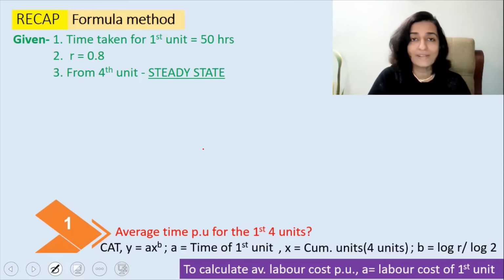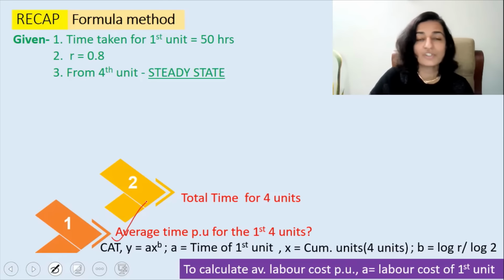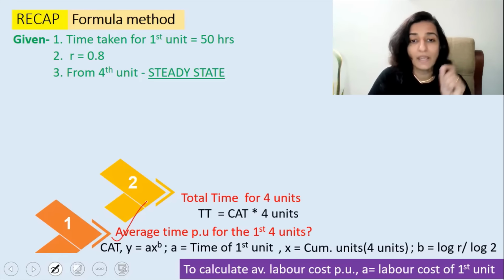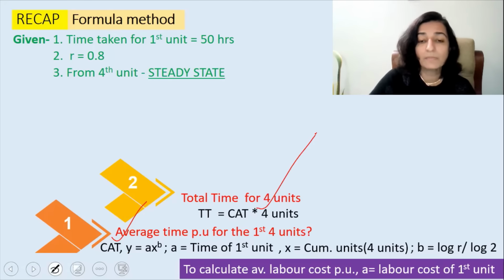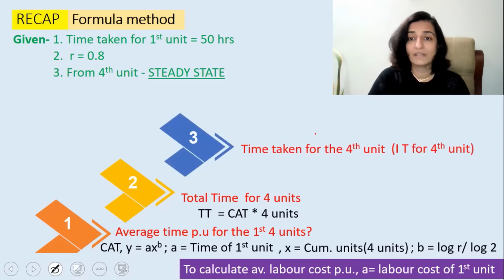Now, the second type of question that can come is total time for 4 units. Since we have already got the cumulative average time, total time is calculated by cumulative average time multiplied by 4 units. The third possible question that can come is the time taken for the fourth unit.